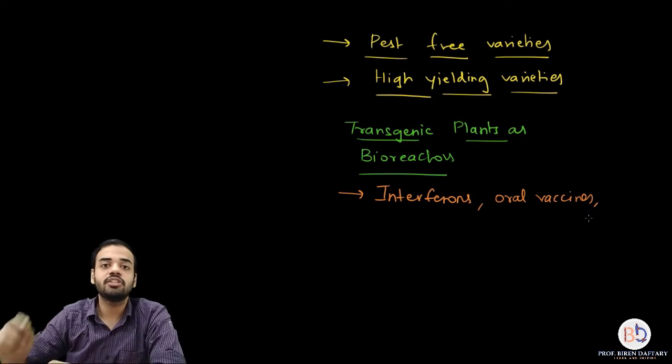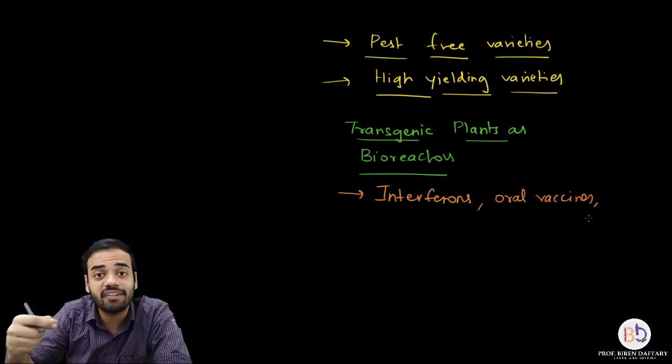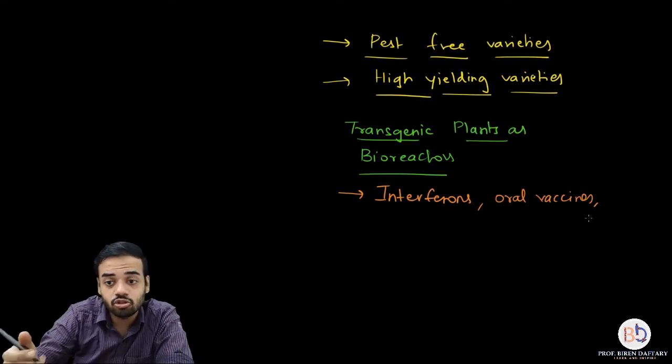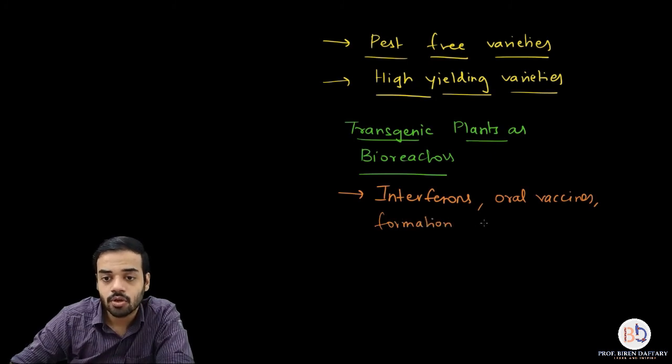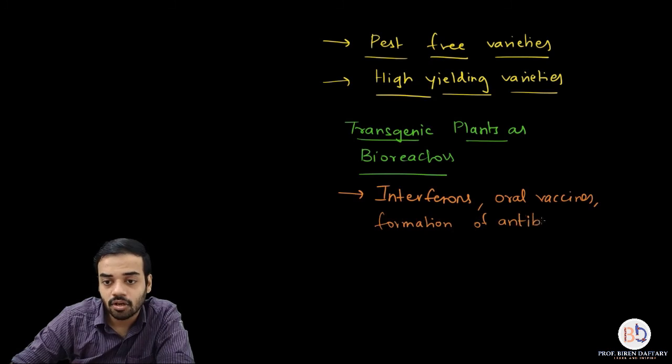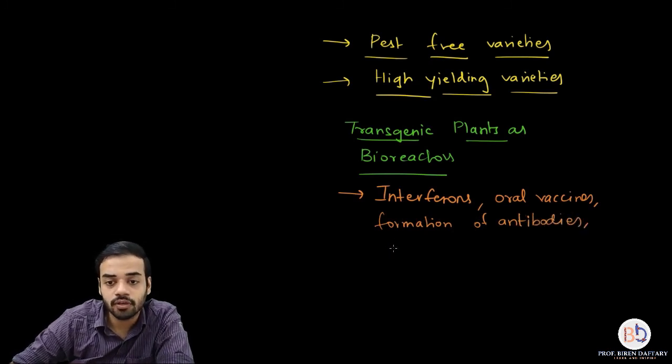Similarly, you can even use genes that will be responsible for the formation of antibodies. Okay, so I will write down over here, formation of antibodies, or formation of, I can say, vitamins, or formation of drugs.